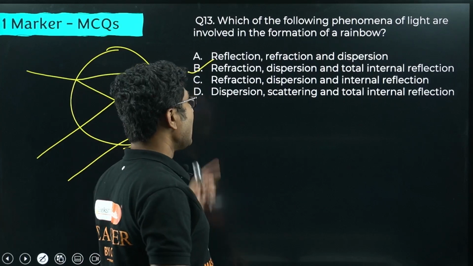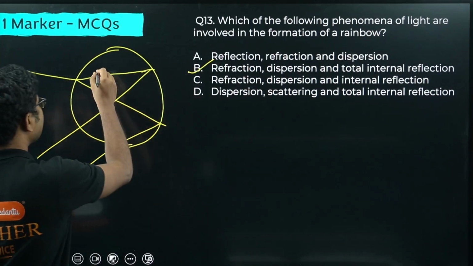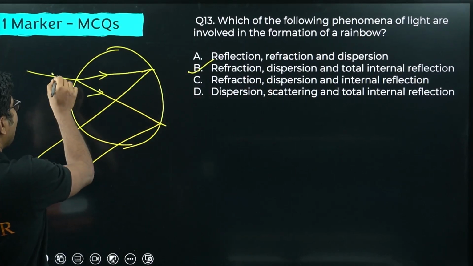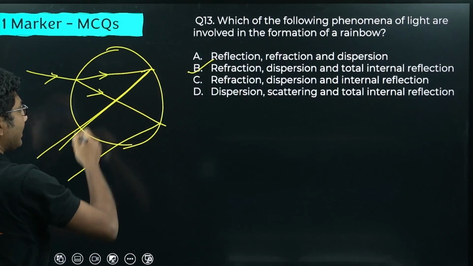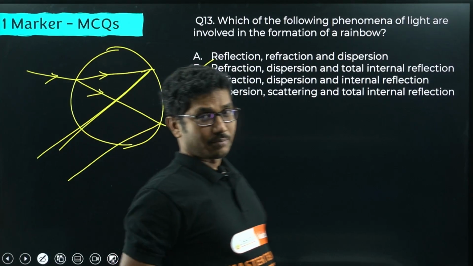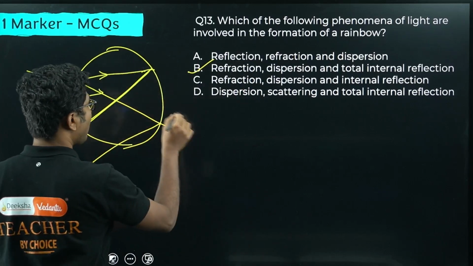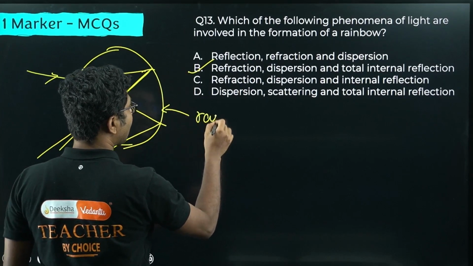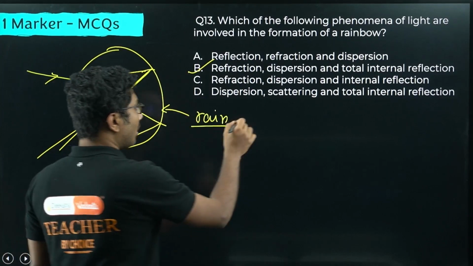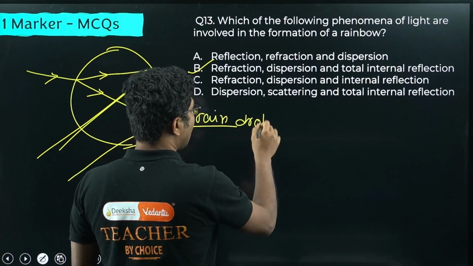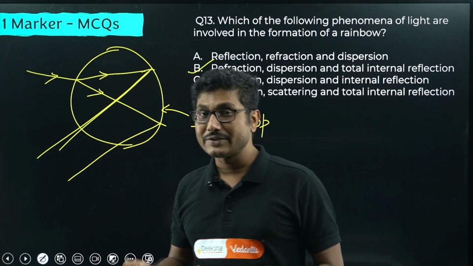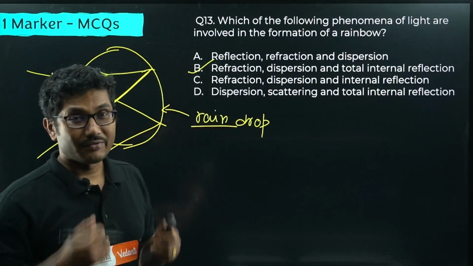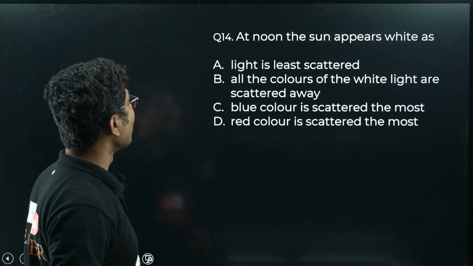So be careful. Dispersion is the process where light splits into different colors, and total internal reflection is where the entire light is getting reflected from inside the raindrop, right? This is the raindrop. We have seen this diagram in our book. Also we have discussed that while doing our classes, so if you have missed that, you can go back and check the classes where I have discussed everything. Okay, now let's move on to the next question.